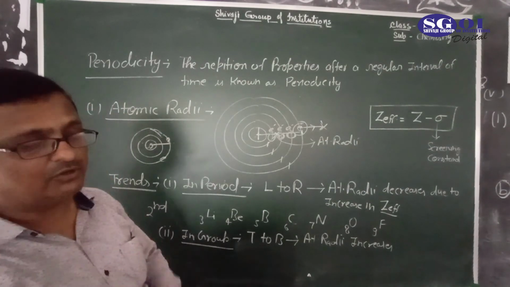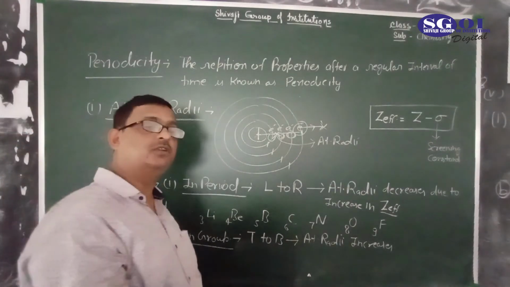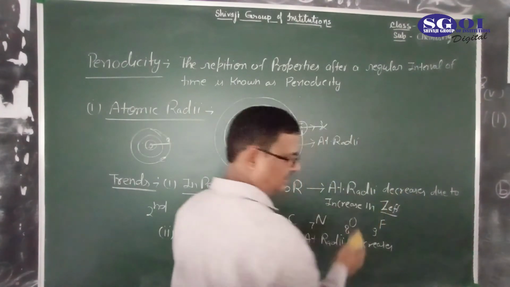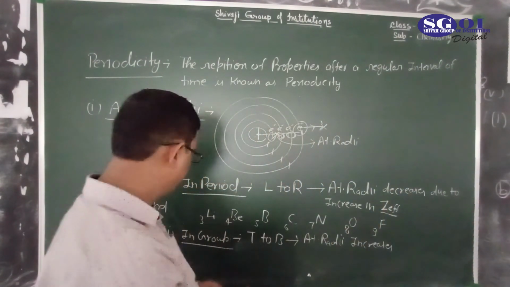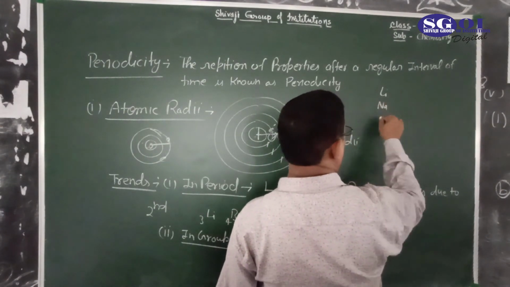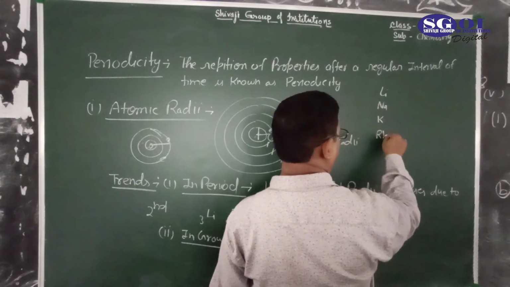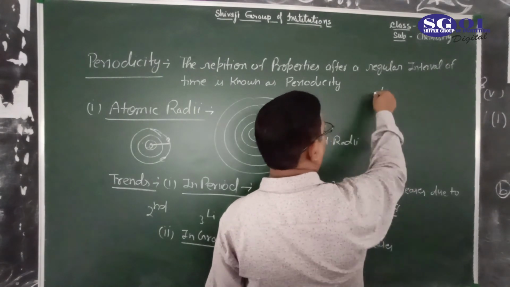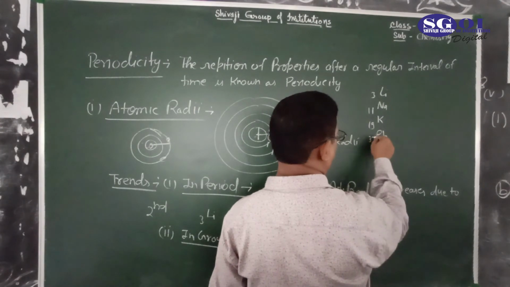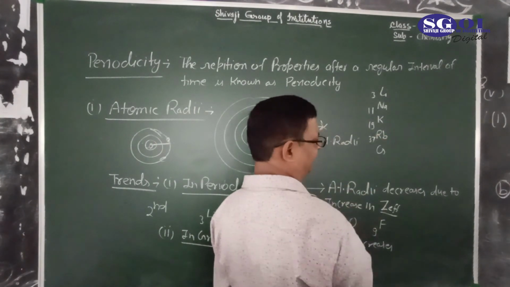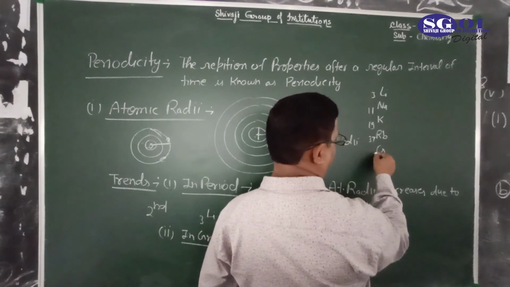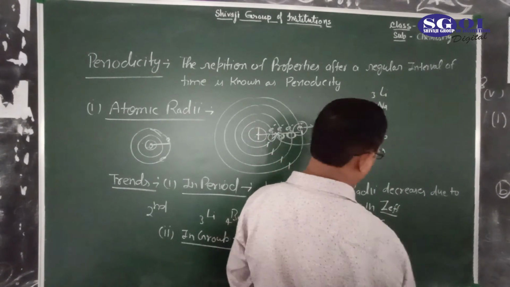Due to continuous increase in outermost shell. How? Just take an example: lithium, sodium, potassium, rubidium, cesium: 3, 11, 19, 37, and 55.